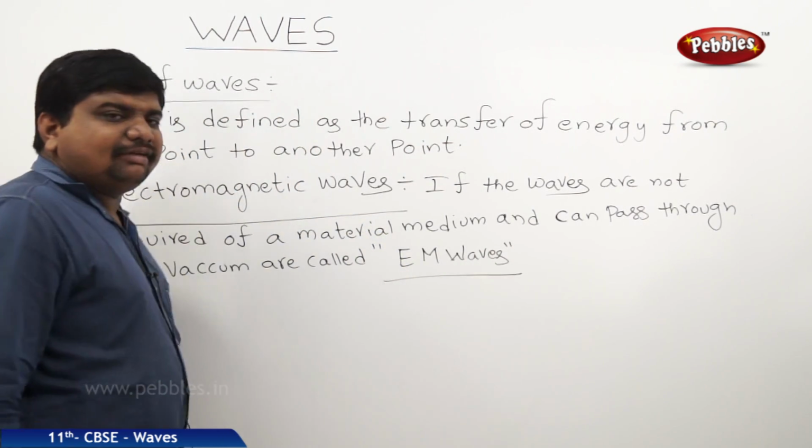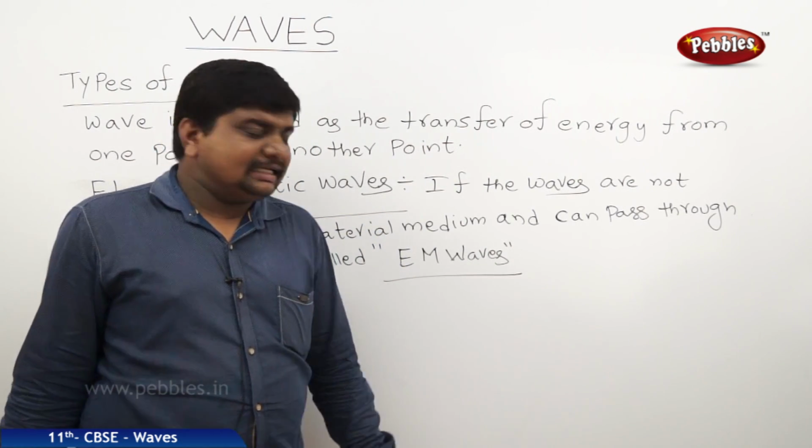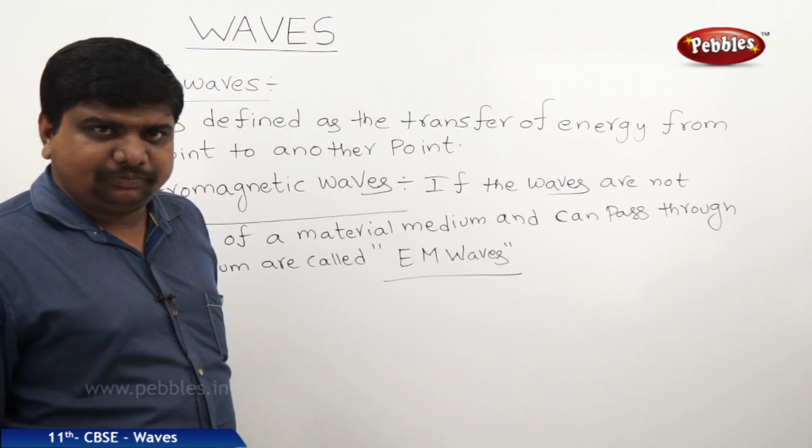So these electromagnetic waves don't require any medium to propagate. They can travel through vacuum also.